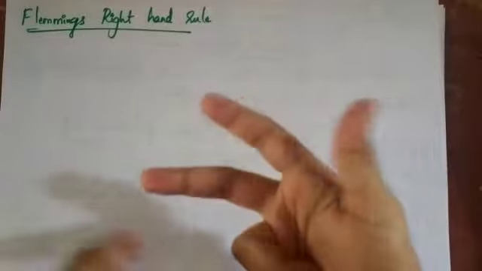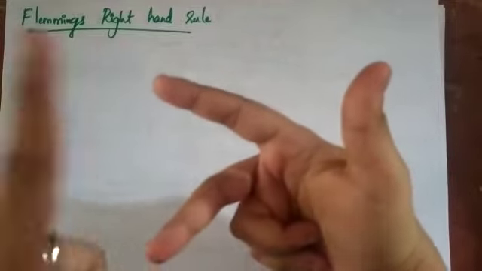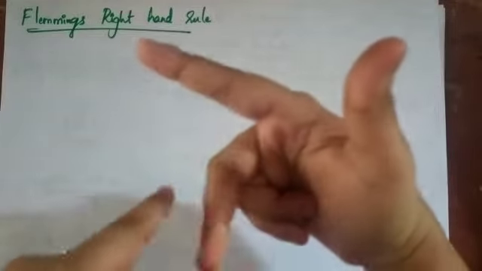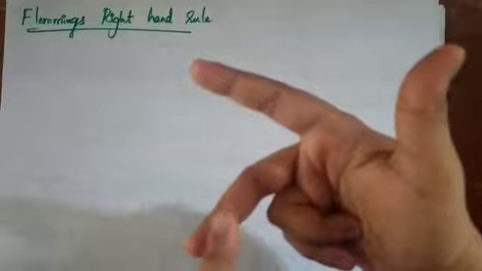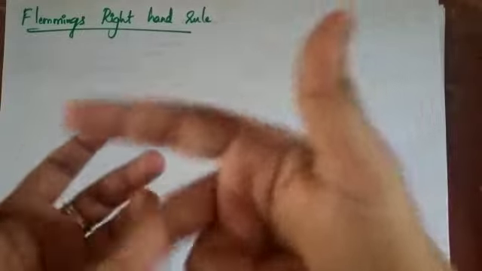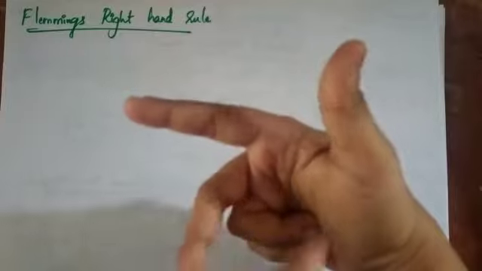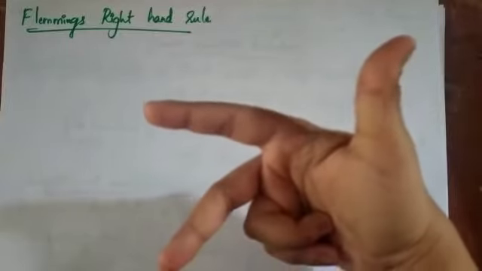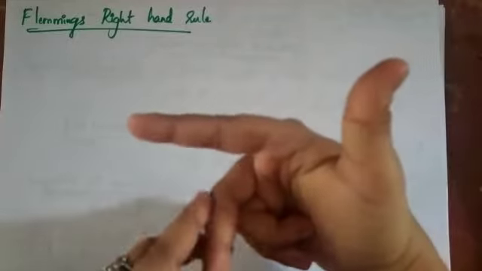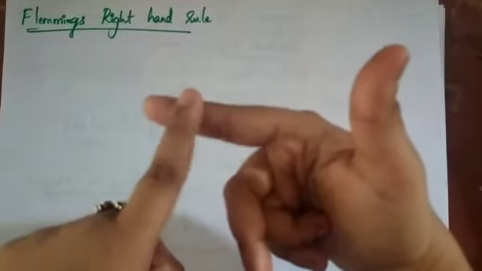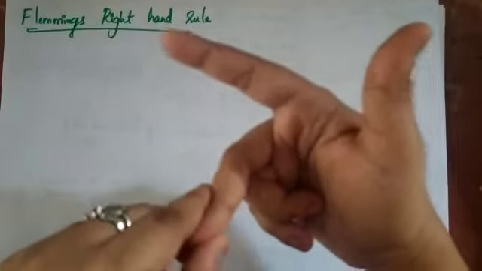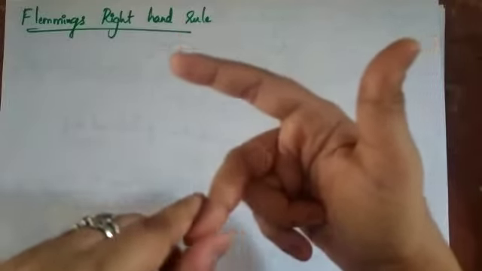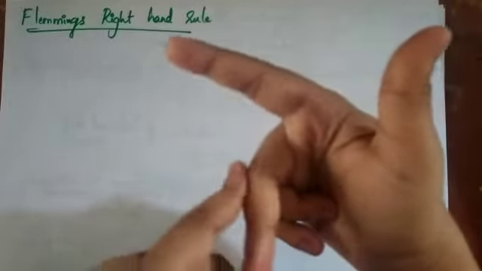What does Fleming's right hand rule say? Consider your right hand and stretch your thumb, forefinger and middle finger in such a way that they are perpendicular to each other. Like in the left hand rule, same concept here. The thumb represents the movement of the conductor, the index finger represents the magnetic field, and the middle finger represents the induced current, that is the movement of the current.